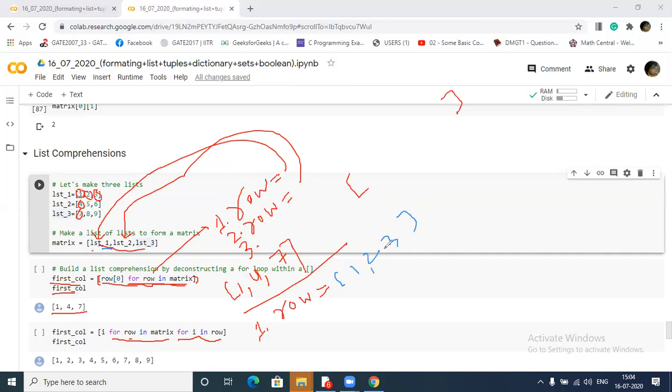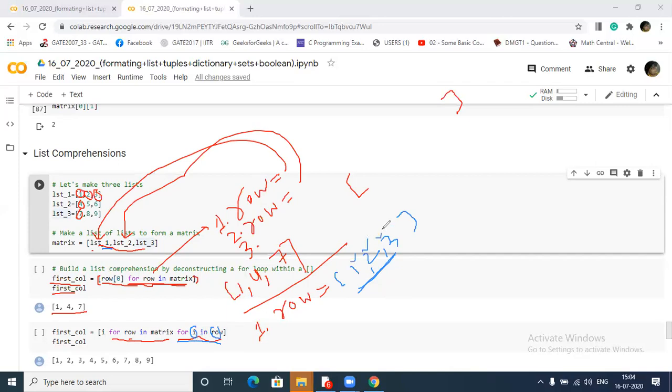Now in this list we again run a for loop inside this. So for i in row, what is row here in the first iteration? This one. So it will iterate 3 times, since it has 3 elements.